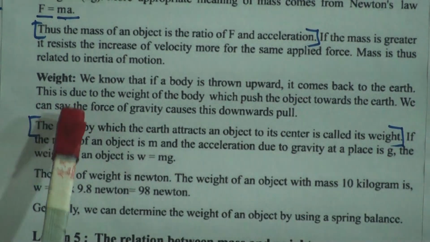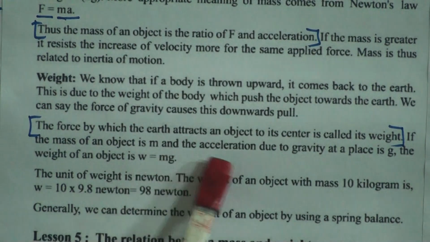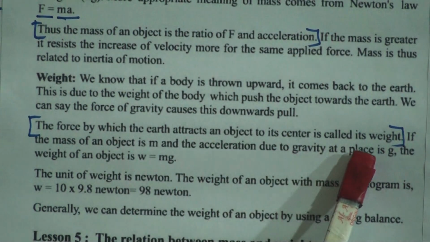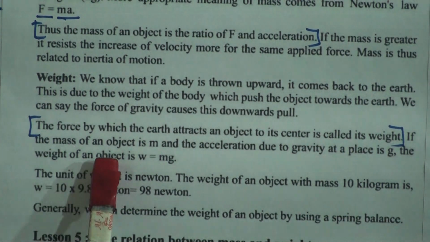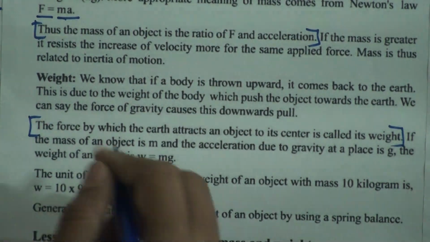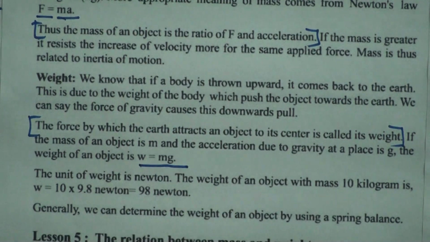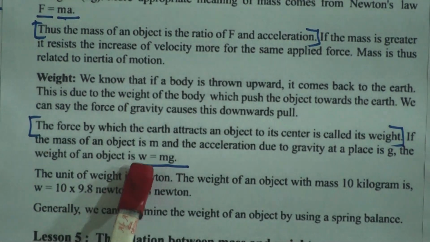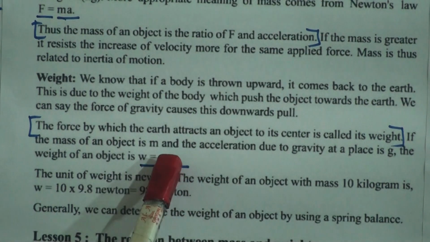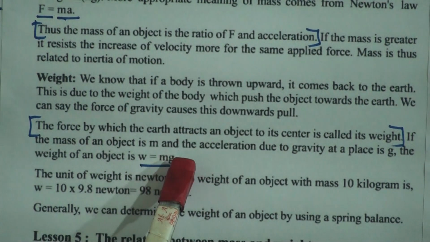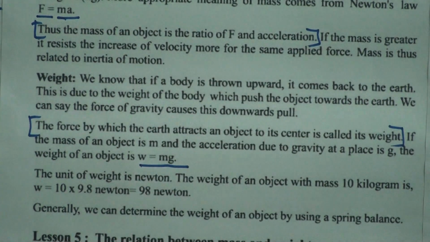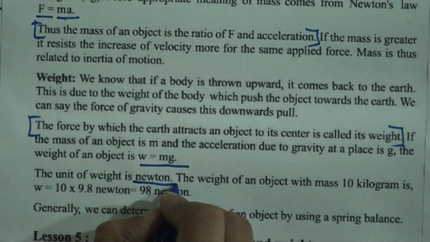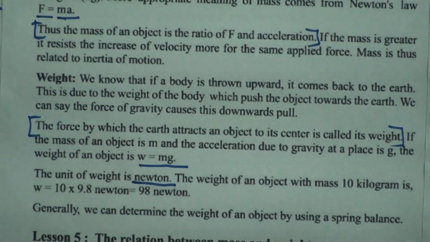If the mass of an object is m, and the acceleration due to gravity at the place is g, then the weight of the object will be W equal to mg. Where F equal to ma, there we are getting the weight equal to mg. That means mass multiplied with acceleration due to gravity. The unit of weight is Newton. The unit of mass is kg, and the unit of weight is Newton.